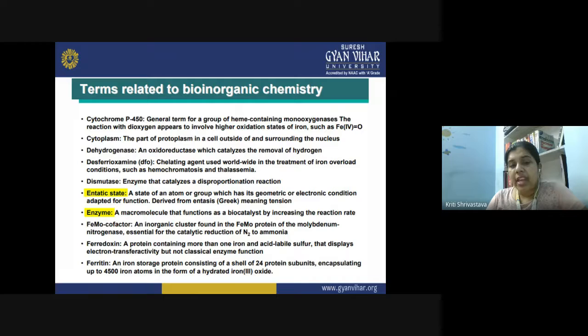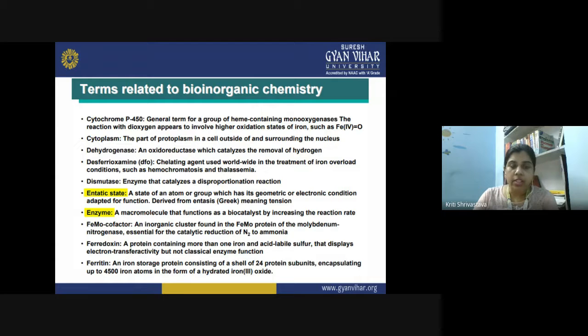Then we have FeMo cofactor. So this is actually an inorganic cluster, and like I told you, clusters have more than one metal ion in them. So the inorganic cluster is found in the FeMo protein of molybdenum nitrogenase. So it is a cofactor found in the nitrogenase enzyme, and this nitrogenase enzyme performs the catalytic conversion of nitrogen to ammonia. So it is basically involved in the process of nitrogen fixation.